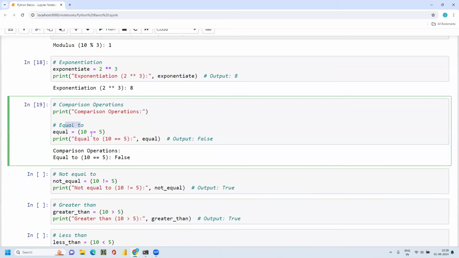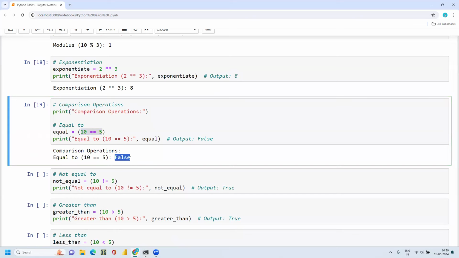In Python, if you wanted to specify a condition, for example x is equal to y, you should mention double equal to. Example, x equal to y here. So I'm checking 10 is equal to 5. Obviously this statement is incorrect. 10 is not equal to 5, but I'm giving you 10 equal to 5 and I'm printing.